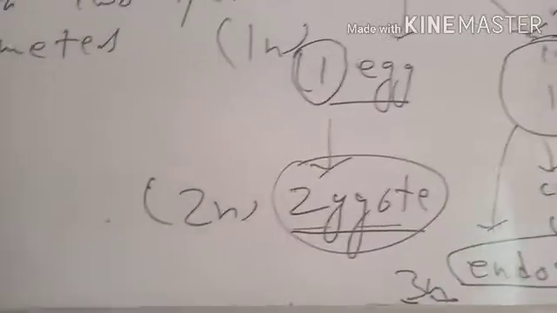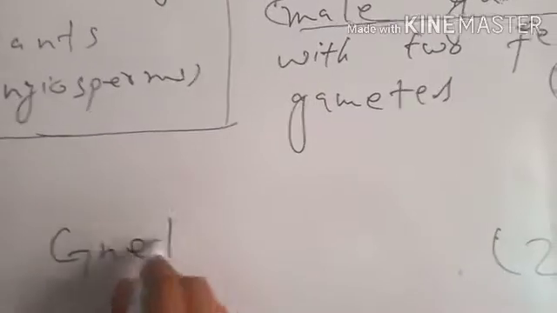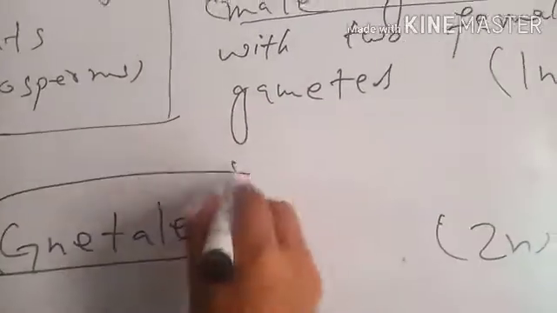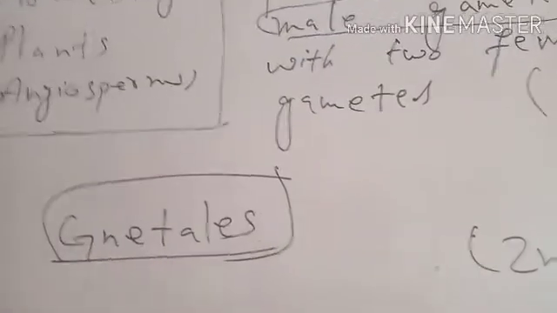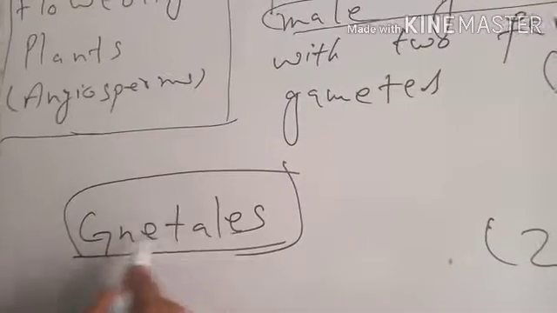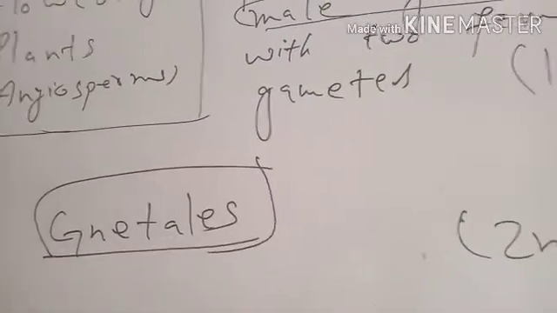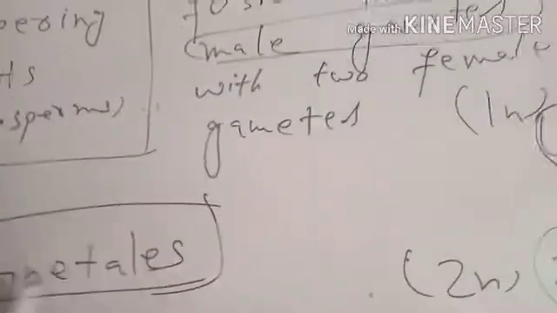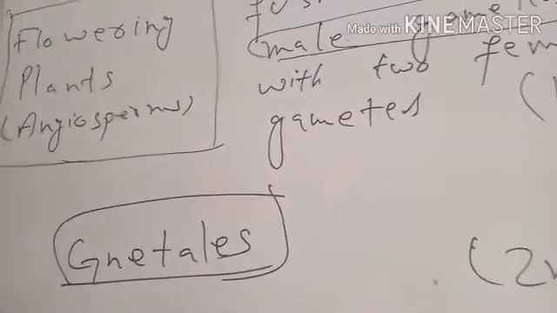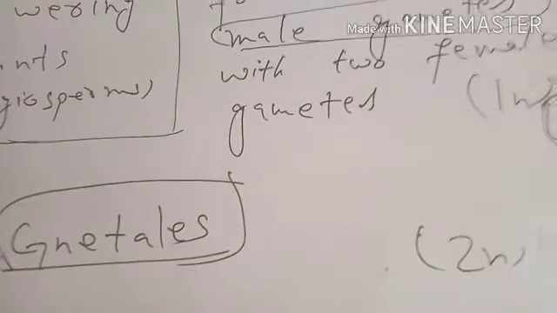Double fertilization has also been found in non-flowering plants related to the order Gnetales. This is an order of plants which do not produce flowers. Double fertilization has also been found in Gnetales, but the morphology and the developmental stages are different.